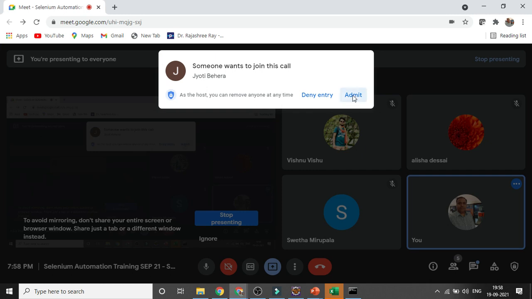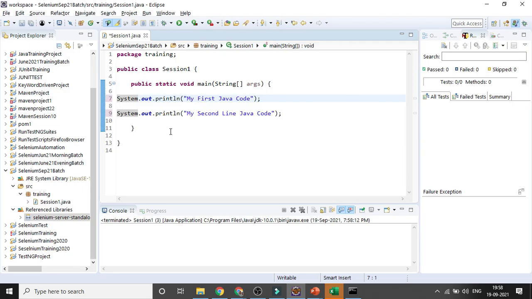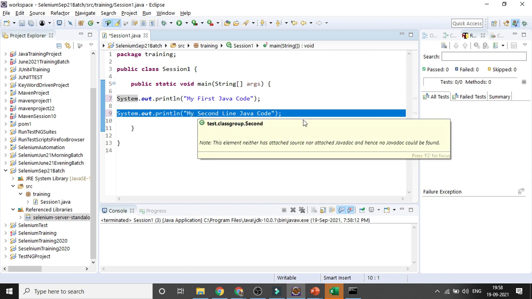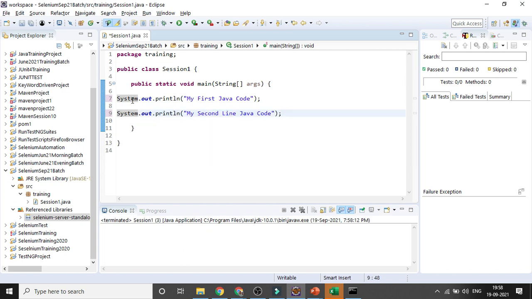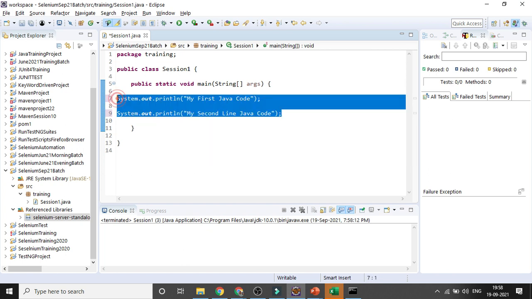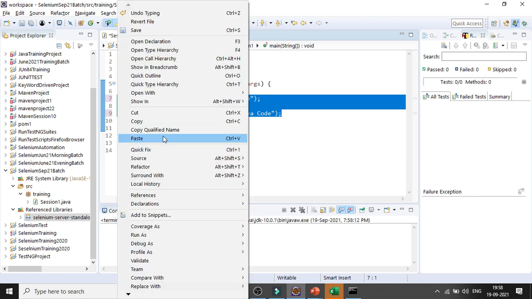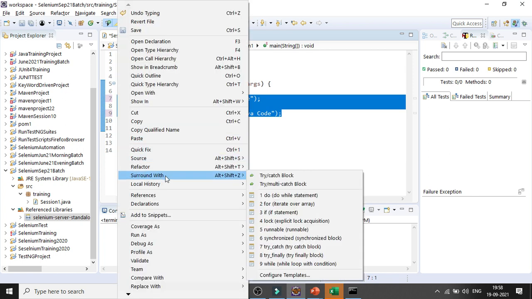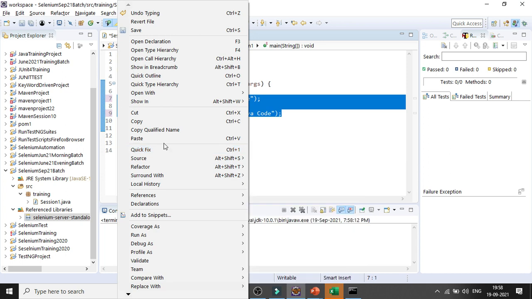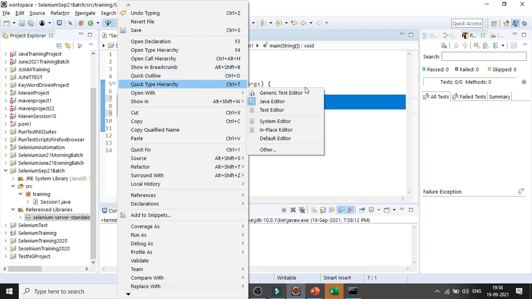Also there's a provision to comment from here also, right click, surround with, try catch block. No, you can comment out that way with //, or you can comment from here also. That is another way, single line comment.